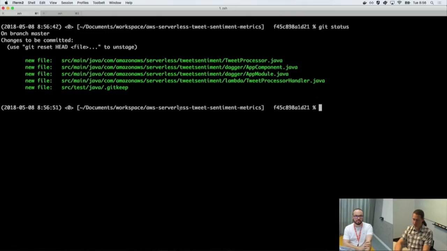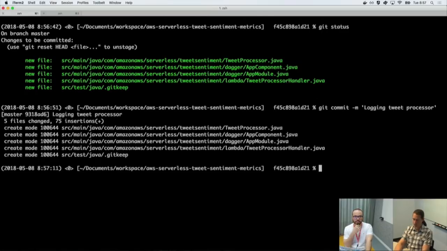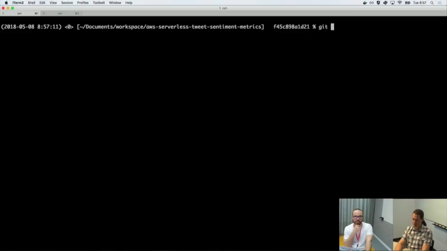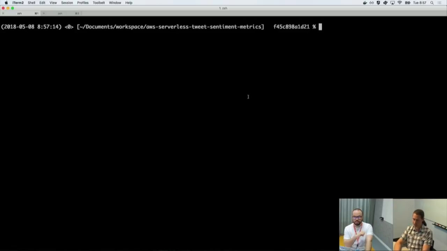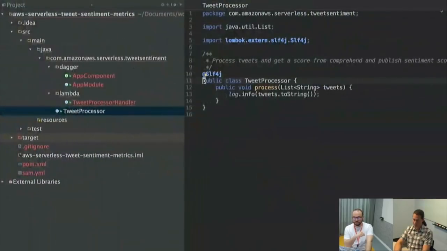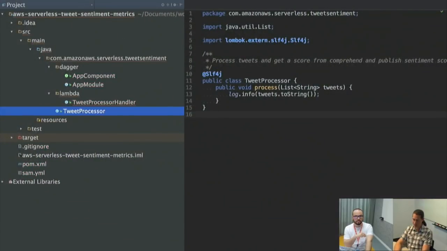So here you can see all my basic Dagger setup and Lambda and everything, and my empty tweet processor is all in a commit. So let's call this logging tweet processor. Okay, and at this point, we have a clean working branch, and we've committed all this. So IntelliJ stops complaining at me.